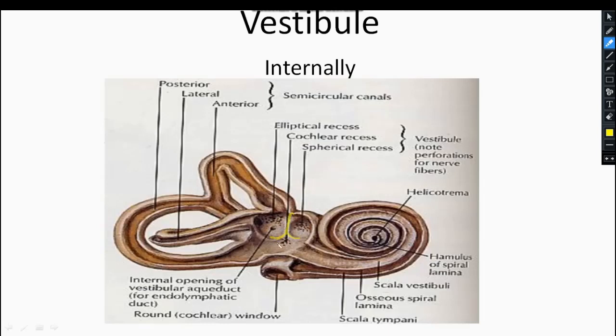Whereas here, this is the cochlear recess. Clear?